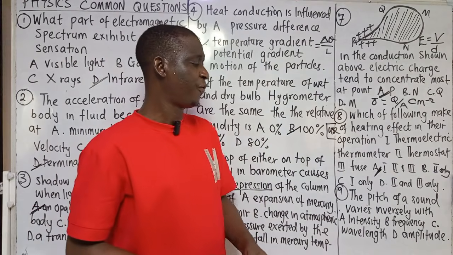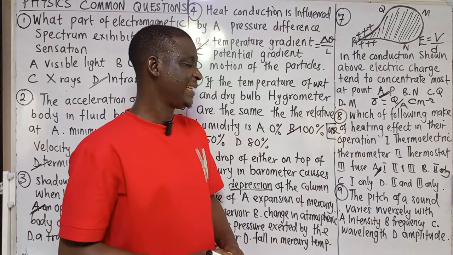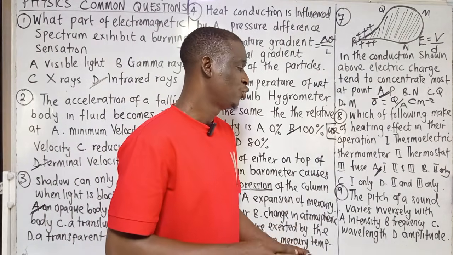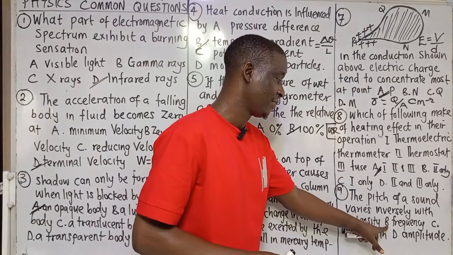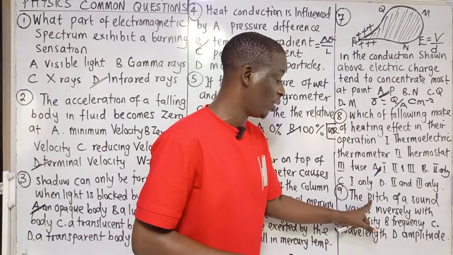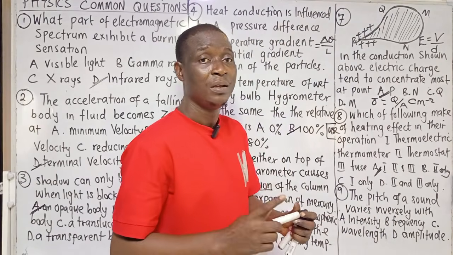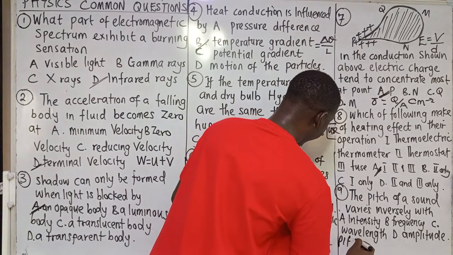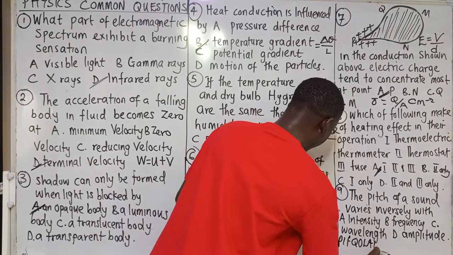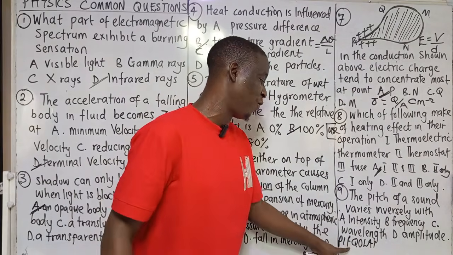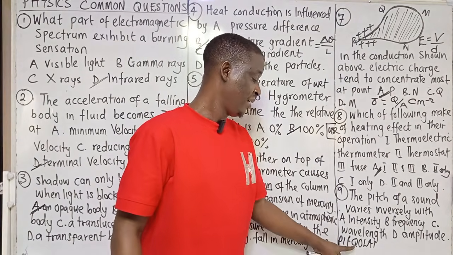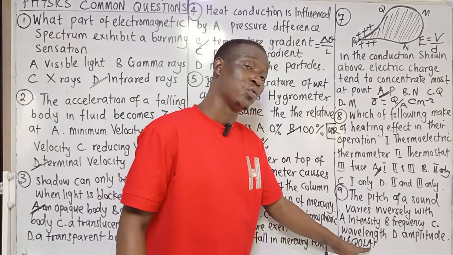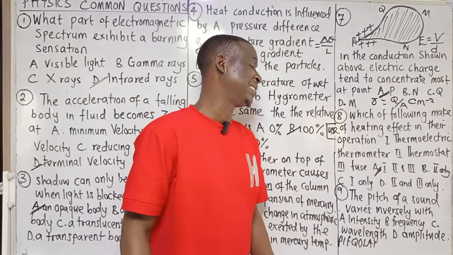Then the pitch of a sound varies inversely with dash. Now, don't forget that pitch varies directly as frequency. We know there's what we call pitch-frequency. It means that pitch depends on frequency. Quality depends on overtone. Loudness depends on amplitude. And amplitude depends on intensity.